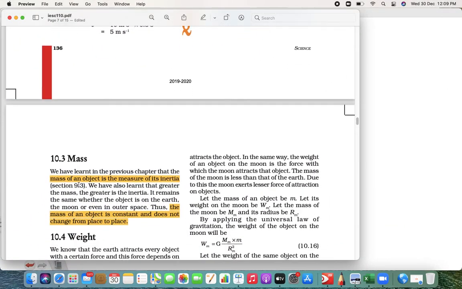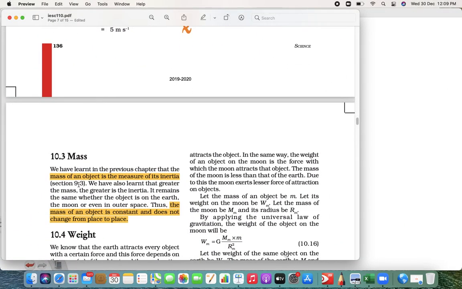Then you must be wondering, sir, what is weight? Is there something else? No. Mass of an object is a measure of inertia. Mass of an object is always constant and does not change from place to place.